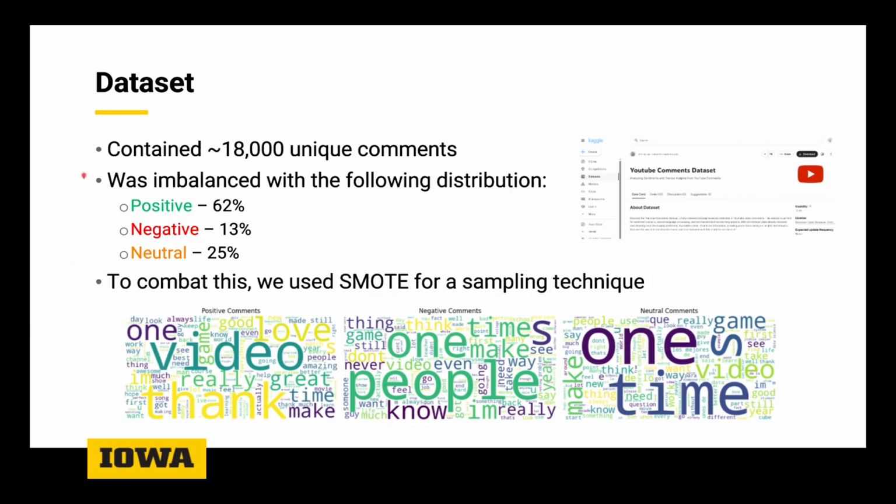As for our data set, we got it off of Kaggle. This data set contained around 18,000 unique comments, and it's a heavily imbalanced data set. Negative sentiment comments account for less than 15%, and positive comments are over 60%, which can lead to models biasing towards positive, obviously. To combat this, we used SMOTE as a resampling technique.